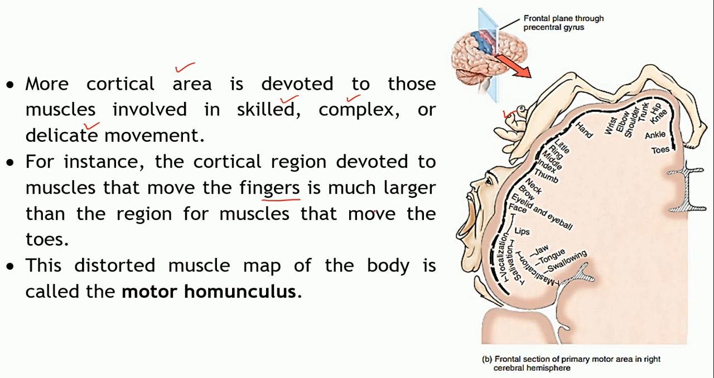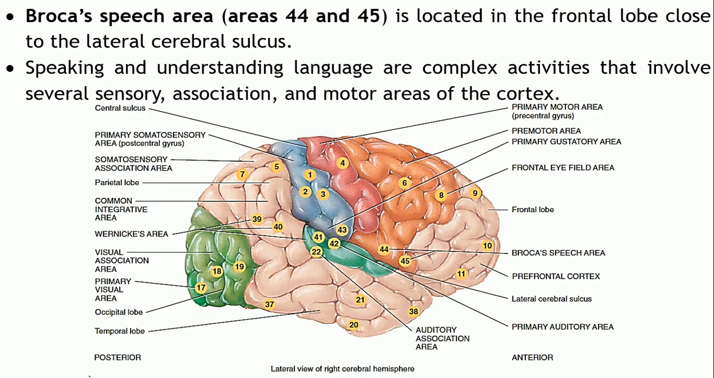This particular distorted muscle map is known as the motor homunculus. Homunculus means little man. Correct? In the primary somatosensory area, it was the sensory homunculus. This one is a motor homunculus, right? So it is controlling the muscles in the specific areas of the body.